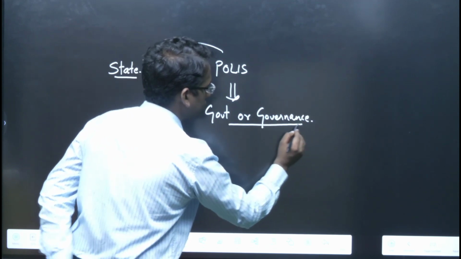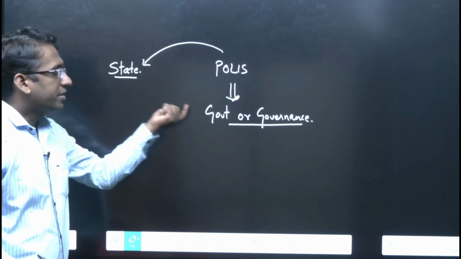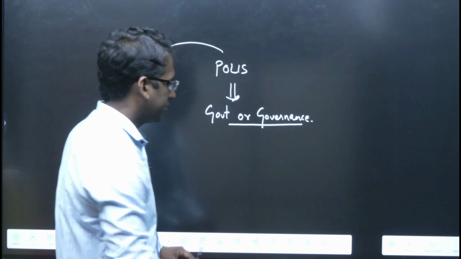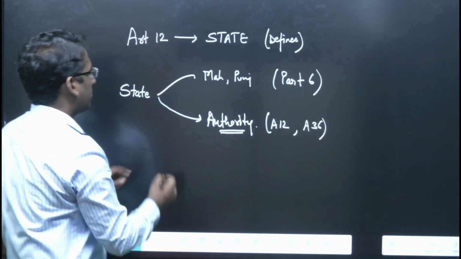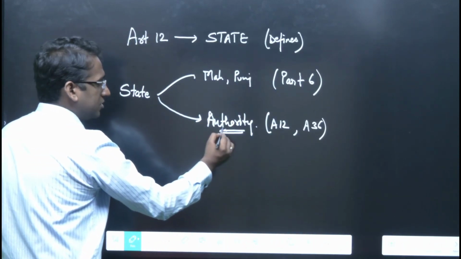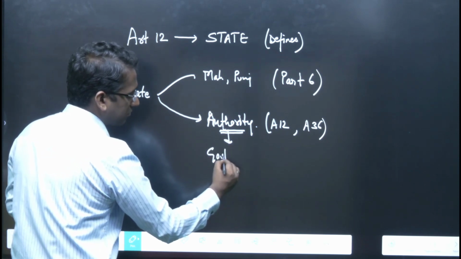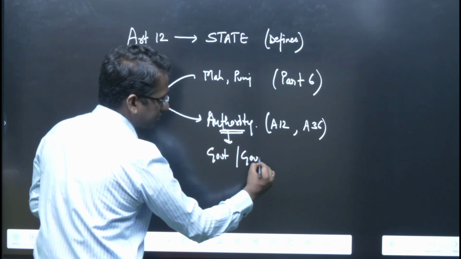So, this state means government or something which is related to governance, right? Governance of your territory. So, when we say this authority, this authority is what? It is government or something which is related to governance.